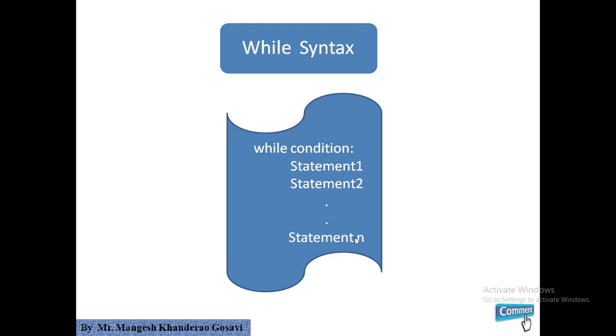After execution of the last statement, once again it will transfer control to the condition and check whether the condition is still true or false. If it is true, once again it will execute all the statements. So this process will repeat. Statements 1 to n will be executed until the condition that we write in front of while becomes false. Now let us discuss this point with the help of one program.